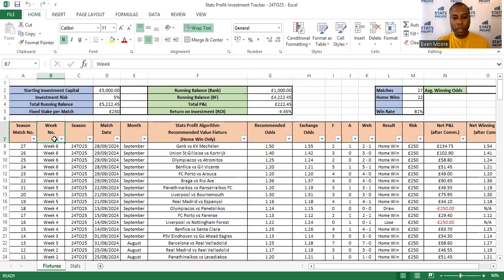Just a column showing the 24-25 football season, the match date, the month, and also the fixture. Just so you know, all my fixtures are based on home wins only. I only look at home wins. I don't look at any other